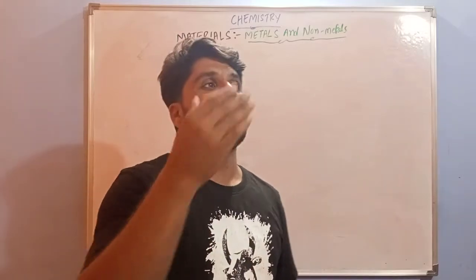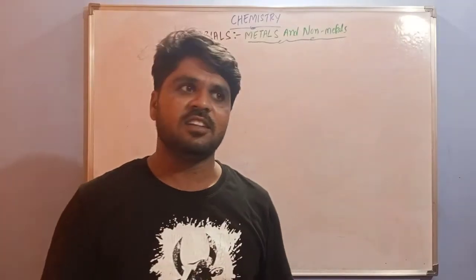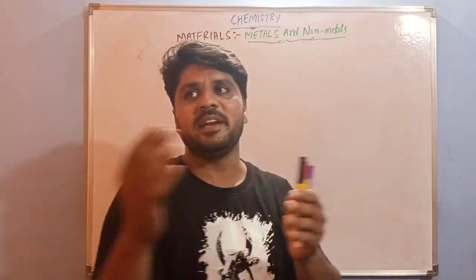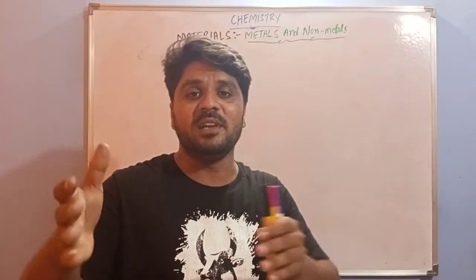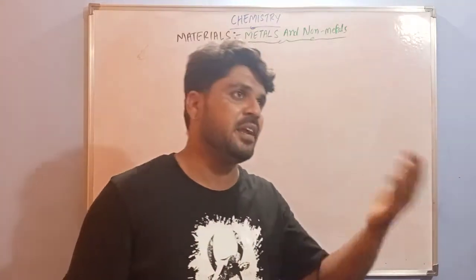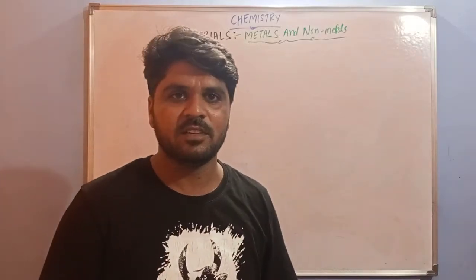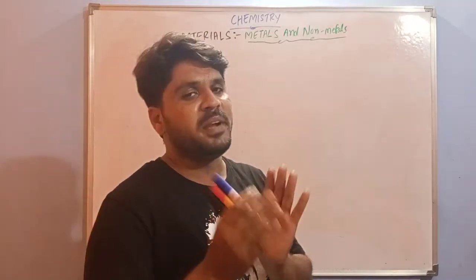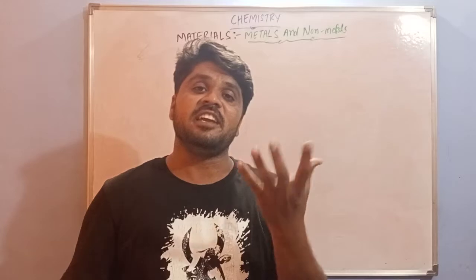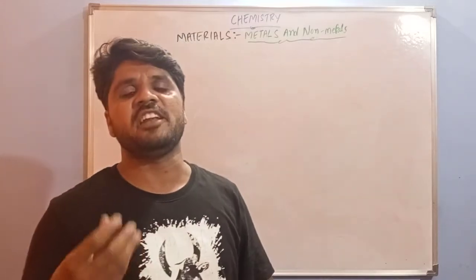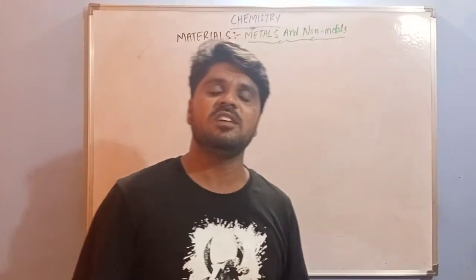The cars, buses, vehicles, and buildings are built using many materials, which may be metals or non-metals. Some materials have a shining property, lustrous. Lustrous means shining capacity.